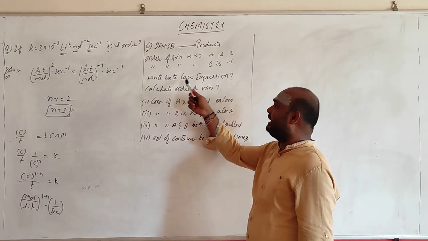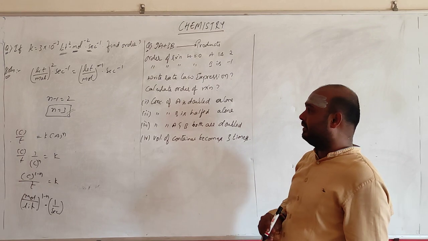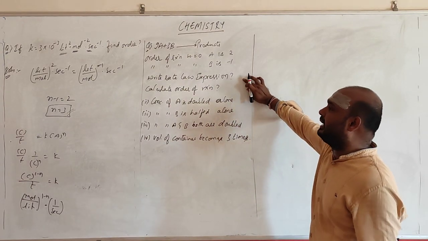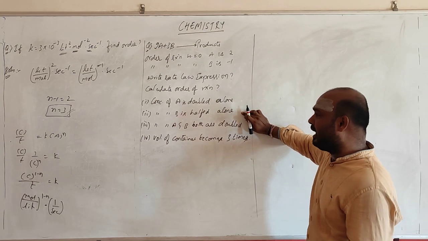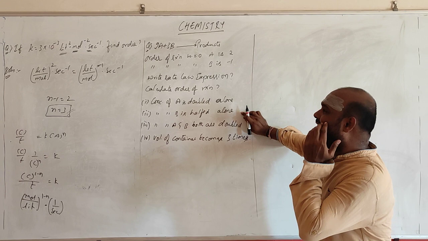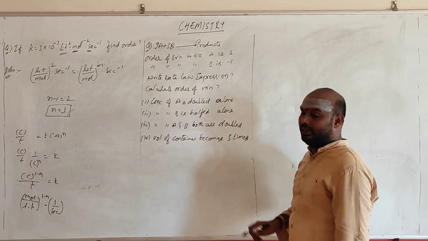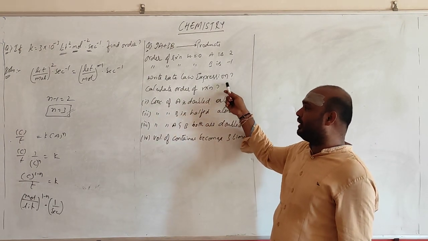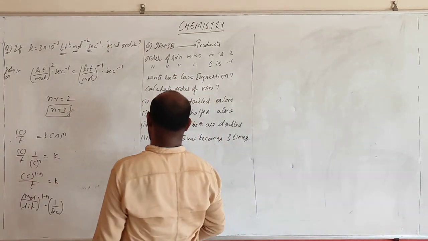What is it saying? Write the rate expression and calculate the order of the reaction for this one. If the concentration of A is doubled alone, write the rate expression. If the concentration of B is halved alone, write the rate expression as well as the order of the reaction. Getting me? We should do this one and find out these for this first question. Okay? So let us try to solve this.